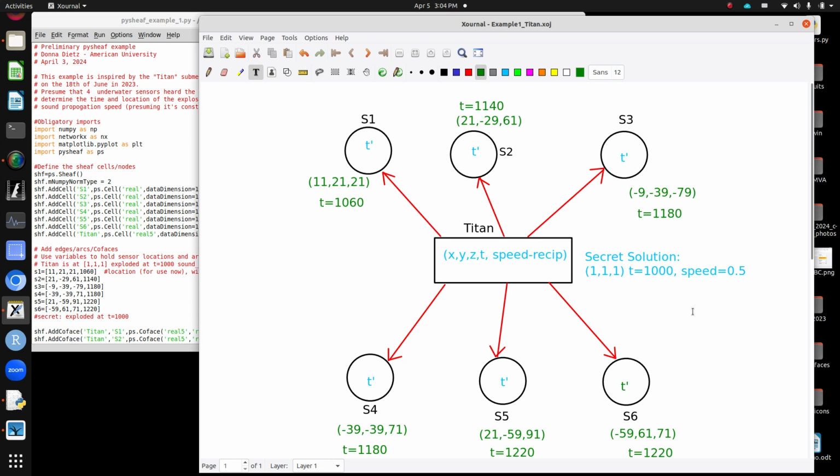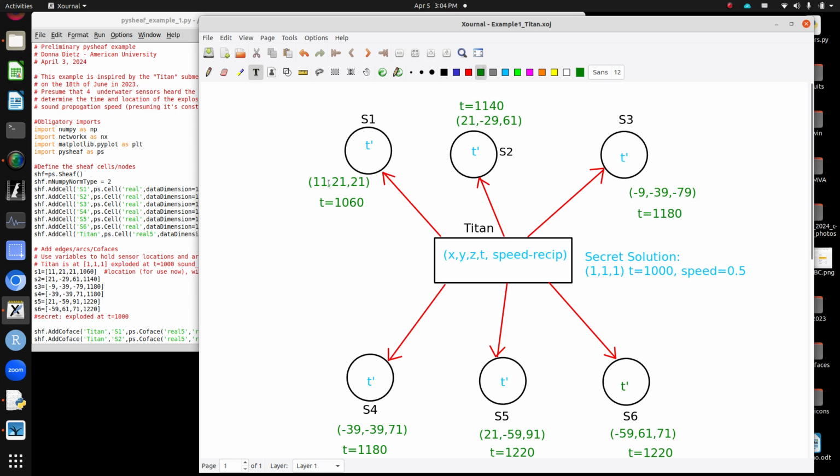And I'm just going to assume that we have 3 dimensions to work with and that we could reverse engineer naively where the Titan was when it exploded if we have enough sensors telling us when they heard the pulse. Secretly, I know that this Titan was at position 111 at t equals 1000, and the speed of sound in the medium is 0.5. So if I use the reciprocal as 2, whatever this distance is times 2 is how many seconds later I'm going to hear the pulse, for example. It's whatever units you want to use.